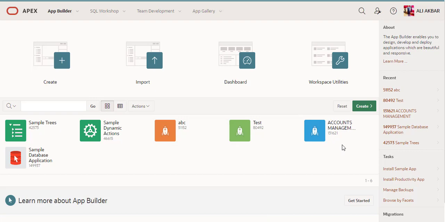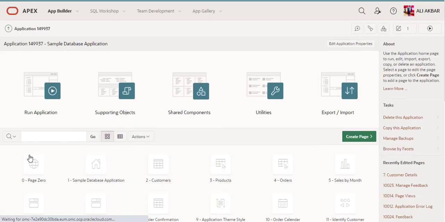Also, accounts management; this application was created from scratch. Now I just show how the productivity app looks. You just create and run the application.